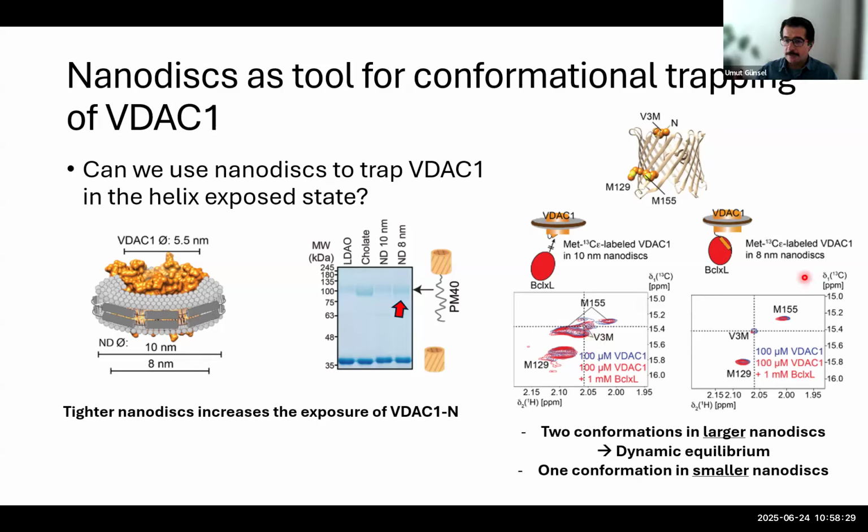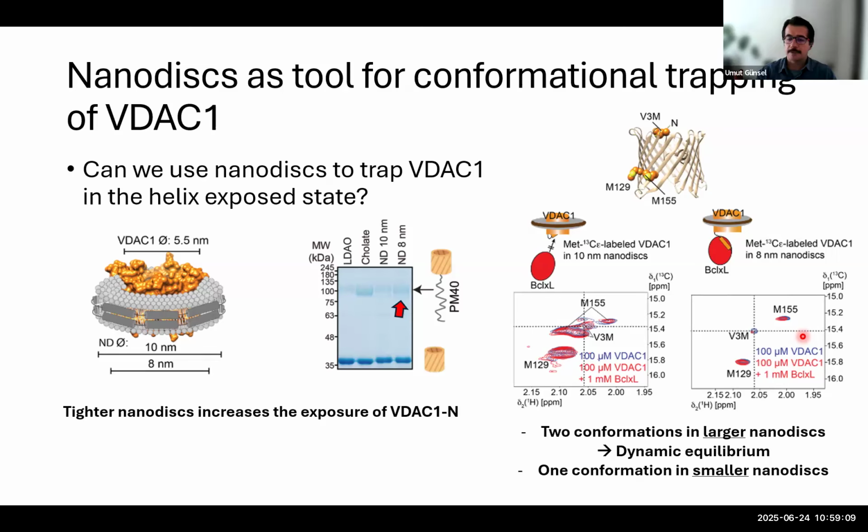However, when we use the smaller nanodisk, we see only one conformation in this case, and here the peaks are a bit broadened because of the instability, because of the interaction between the MSP belt and the membrane protein. But what we see this time is that addition of BCL-XL showed a direct line broadening in this N-terminal mutant. And as I said, it's just one conformation. So it looks like our biochemical experiments are actually confirmed by our NMR experiments.